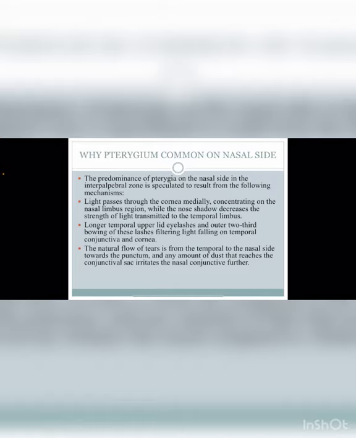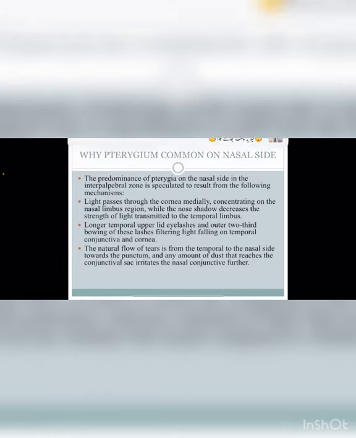So the eye is directly exposed to light on the nasal side, but due to the nose producing a shadow, this light cannot directly expose the temporal side of the conjunctiva or the limbus, so it prevents the formation of the pterygium on the temporal side.